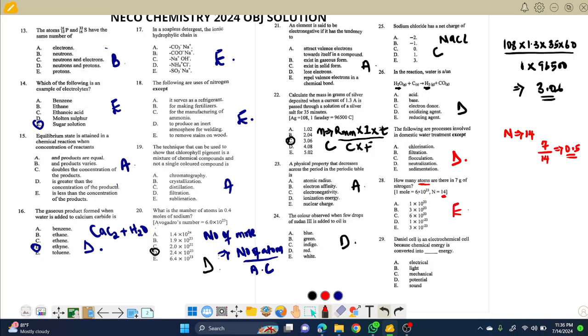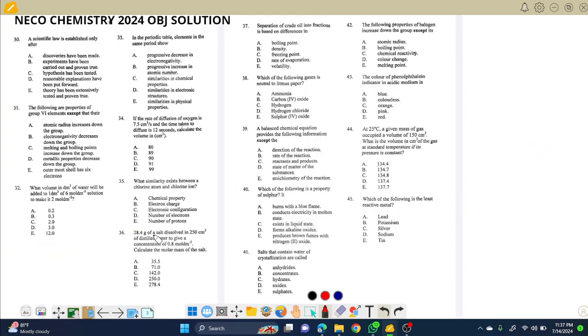The next one is, Daniell cell is an electrochemical cell because electrochemical, you can see chemical to electrical. Pick A for 29. We are almost there. We have 60 questions for chemistry. Question 30 says, a scientific law is established only after. I think this is under your introduction to chemistry, talking about scientific law and hypothesis. We've talked about this time and time again. It can only be passed into a law when it has been tested and proven right. So note that the theory has been extensively tested and proven. Pick E for this, very correct.